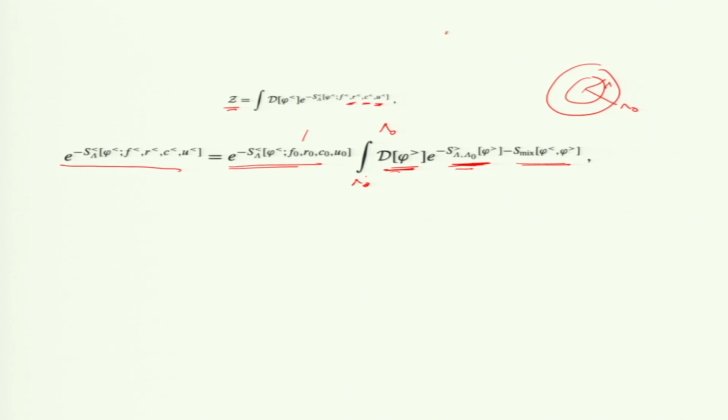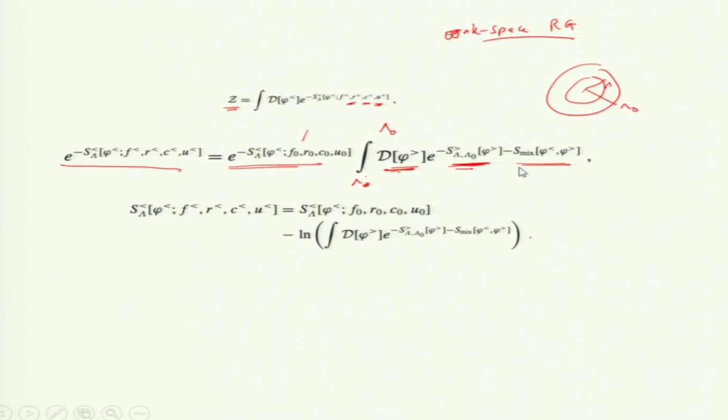So, this is called K space renormalization. I am doing all this in Fourier space. Okay. So, if I take the log of this, I get with a minus sign outside, I get this term, and log of this with a minus sign.